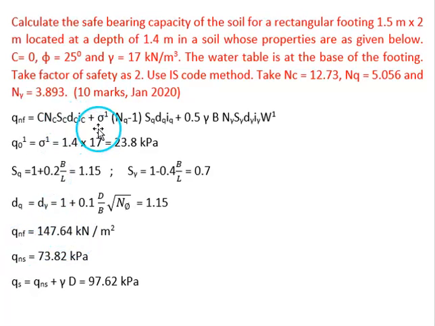Then by substituting all these values in the equation, we can calculate the net ultimate bearing capacity and then net safe bearing capacity, which is equal to net ultimate bearing capacity divided by factor of safety. Then safe bearing capacity equal to net safe bearing capacity plus initial effective overburden pressure, that is 23.8. So here the water table is at the base of the footing. Since it is at the base of the footing, W dash equal to 0.5.